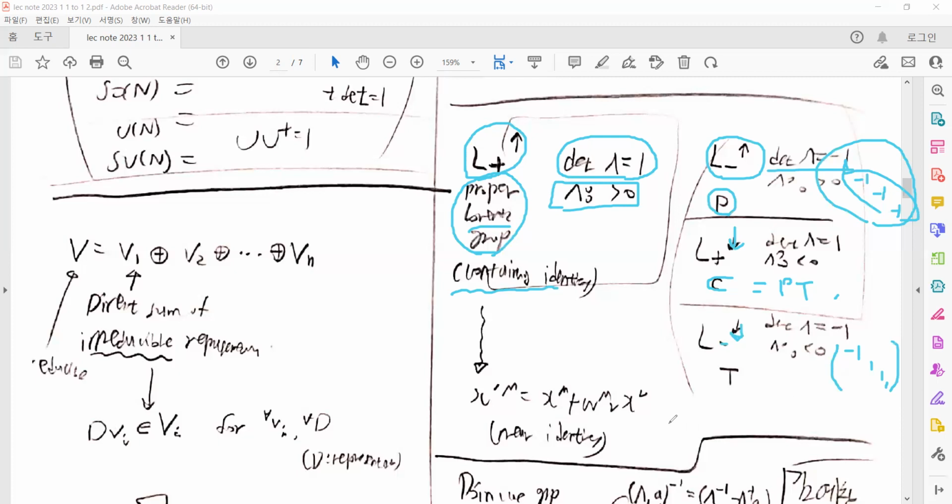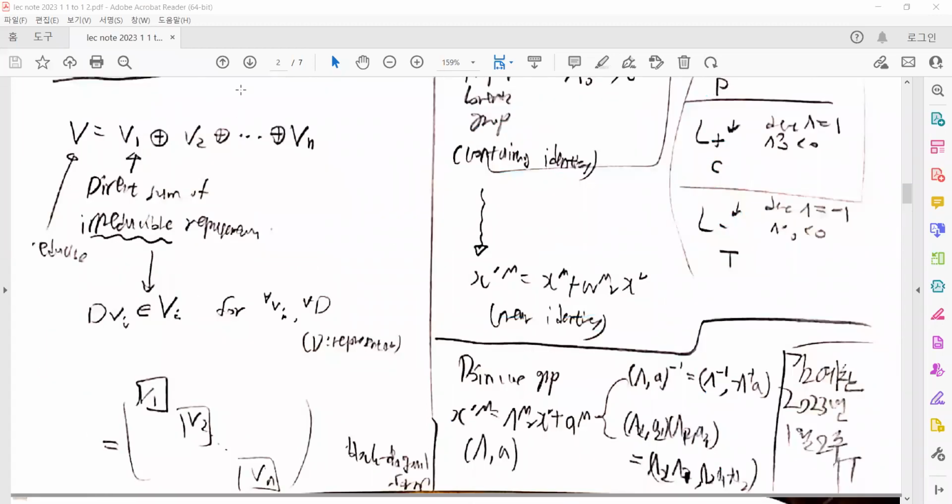We can expand the Lorentz group transformation and the Poincare group transformation near the identity if we consider the proper Lorentz group. But parity, time reversal, and total inversion cannot be expanded near the identity. So we can write the Poincare group as a Lorentz group transformation and the translation part.